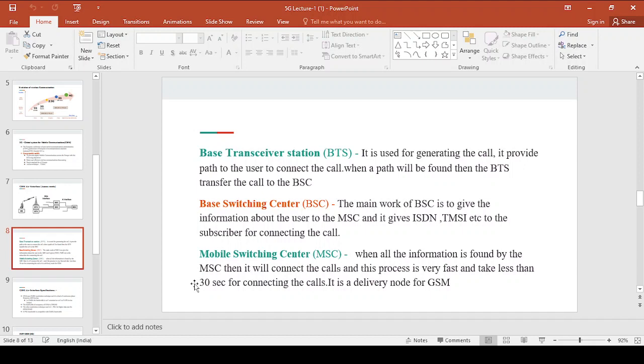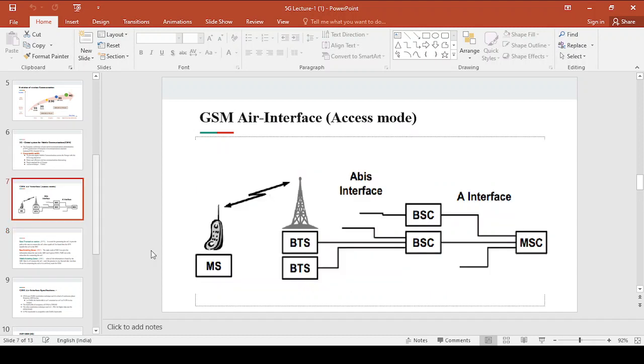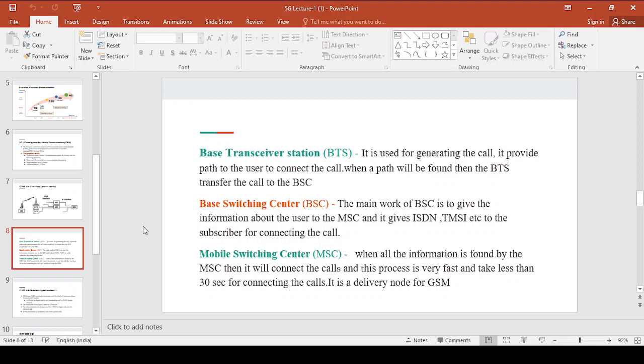This is how the call gets connected under the second generation system. When the mobile wants to connect the call, the user dials the number. Next we have the base transceiver station, which will generate the call once the user dials the number, and it provides the path to the user to connect the call.